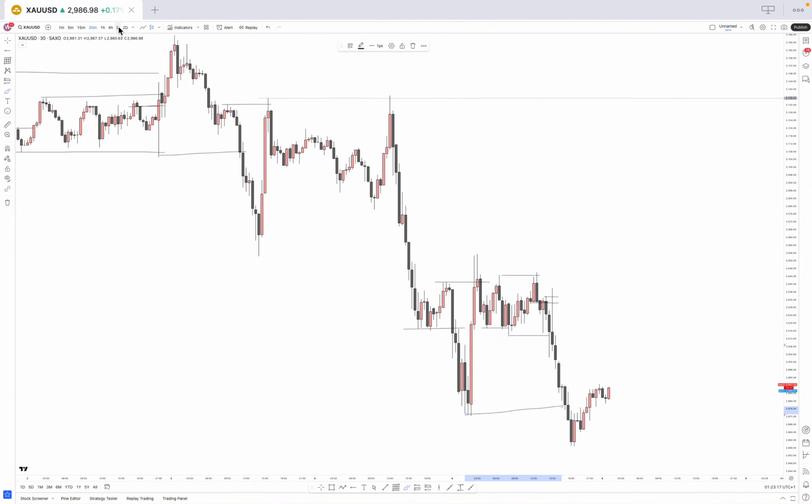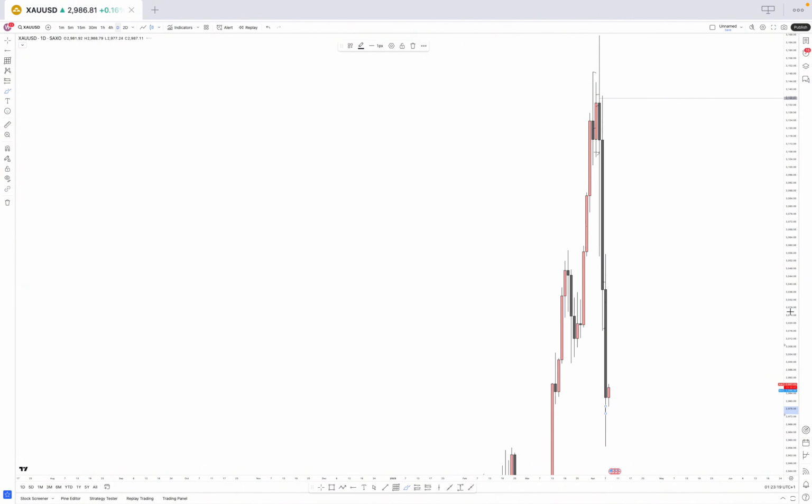Because there's a draw of liquidity on that area. Why is there a draw of liquidity on that area? Because price had left so much efficiency behind. As you can see, there's just so much efficiency right here. So there's a draw of liquidity for price to possibly come and tap this particular SNR level.